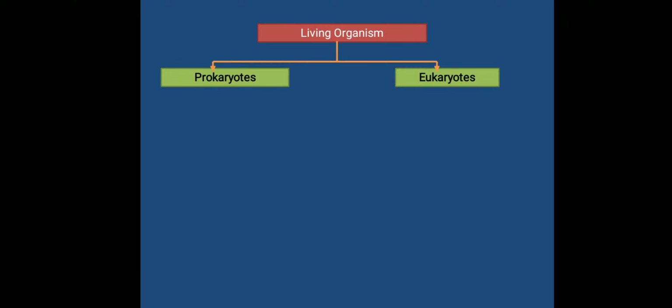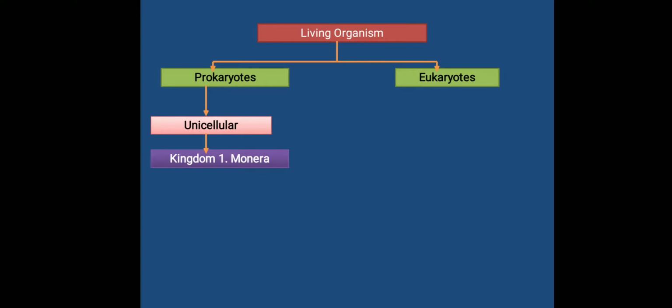We'll see the classification. The living organisms are divided in 2 groups, prokaryotes and eukaryotes. The unicellular organisms come under prokaryotes, and these unicellular prokaryotic organisms come under kingdom Monera.